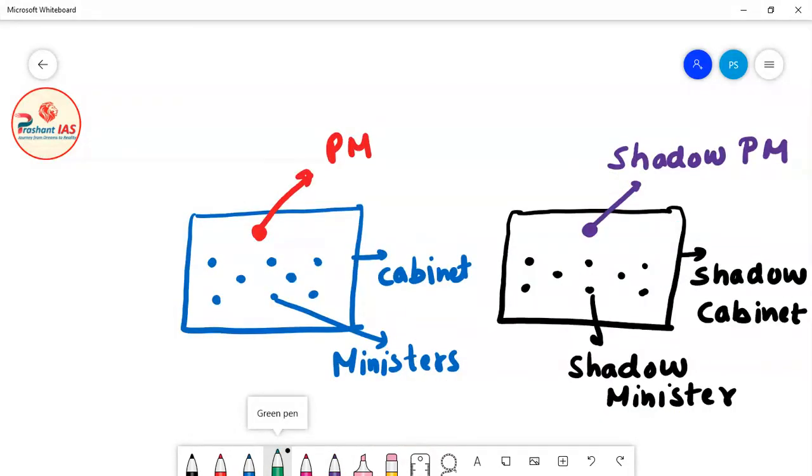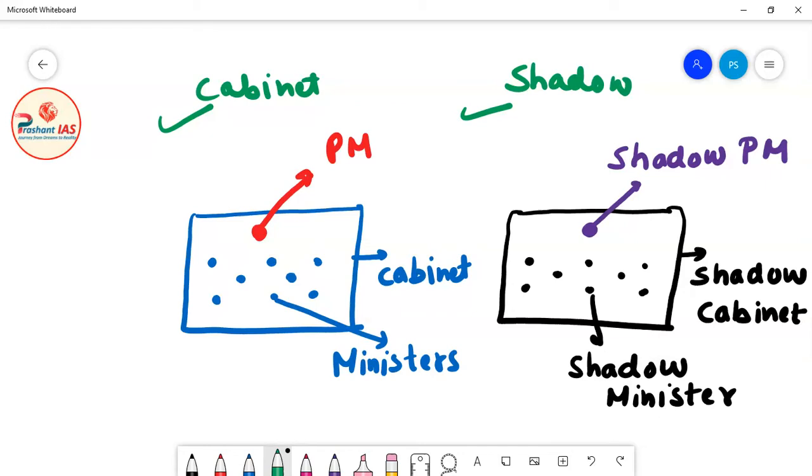Now friends, here I have drawn the diagram of the normal cabinet. So this is the normal cabinet and this is the shadow cabinet. The shadow cabinet is just like the shadow of the normal cabinet.